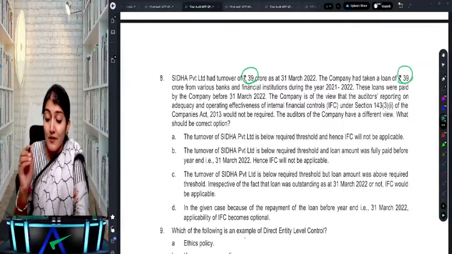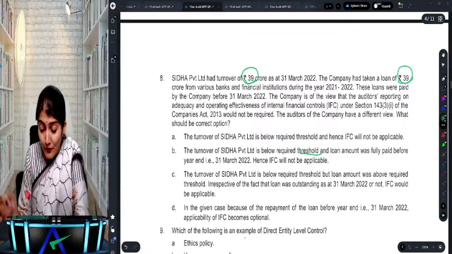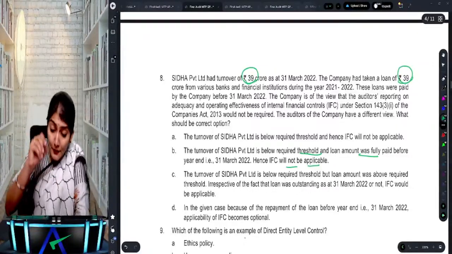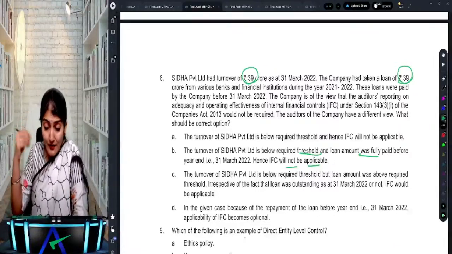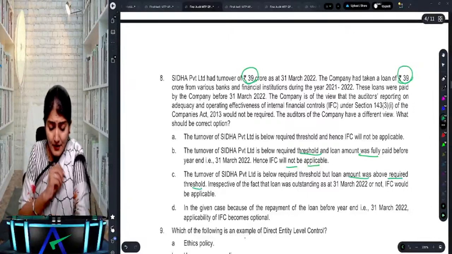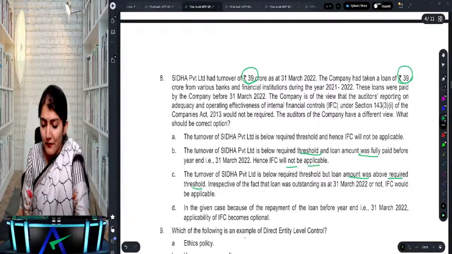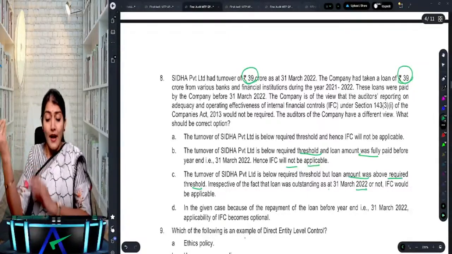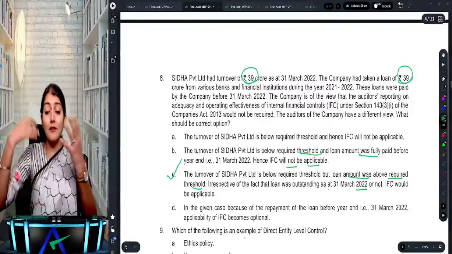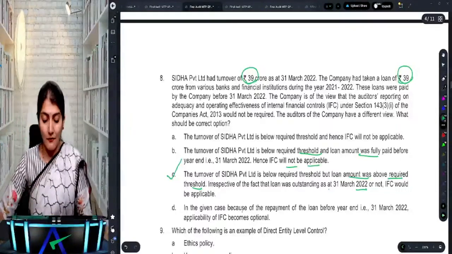Yes, the turnover is below the threshold, but the loan amount was fully paid before the year end, hence IFC will not be applicable. The turnover is below the threshold, but the loan amount was above the required threshold, and irrespective of whether the loan was outstanding or not, IFC would be applicable. So though the turnover is within 50 crore, the borrowings have exceeded the 25 crore.